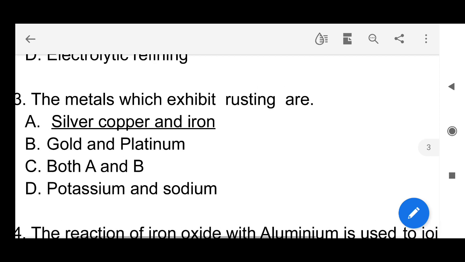Next question. The metals which exhibit rusting are silver, copper and iron. These three metals usually exhibit rusting. Silver becomes black on rusting, copper becomes green and iron shows a brownish color. So these are the examples for rusting.